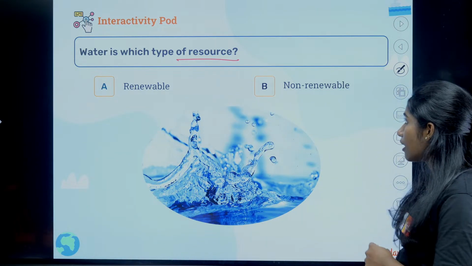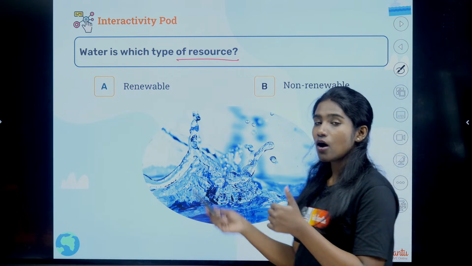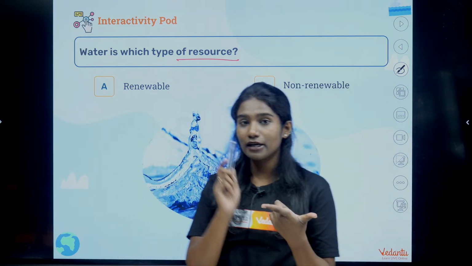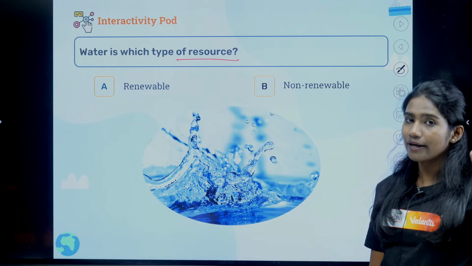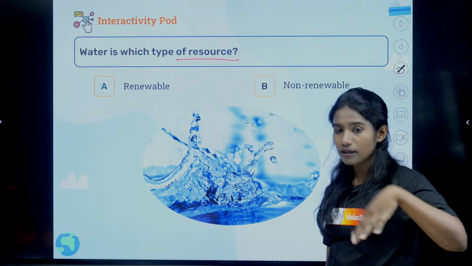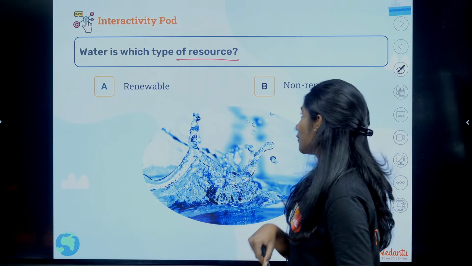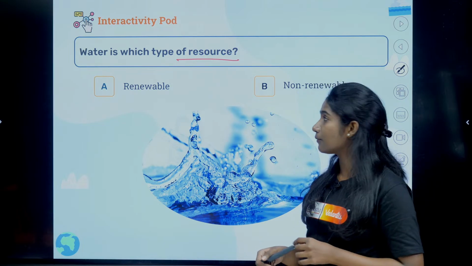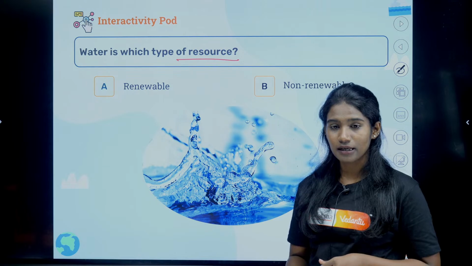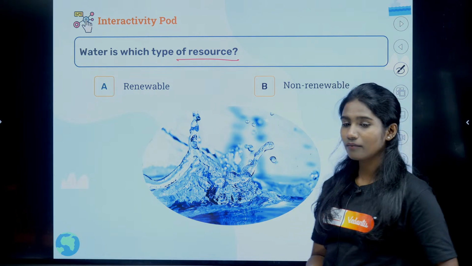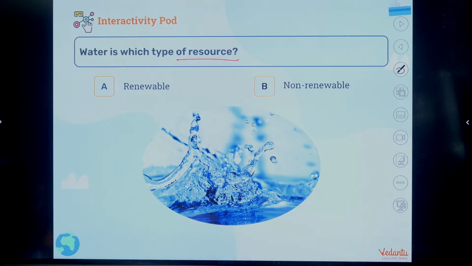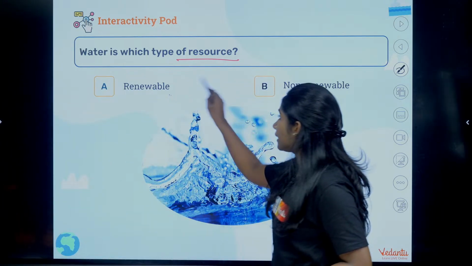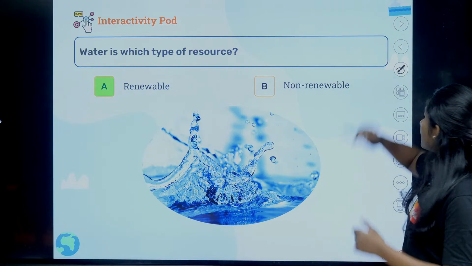See, till now we have covered the classification of resources on the basis of origin, on the basis of exhaustibility, and then we have started with the basis of ownership, wherein there are 4 types. Till now we have covered 2 types. The other 2 we will see. Before that, I want you all to answer whether water is which type of resource. Is it renewable or non-renewable? It is renewable. Right, it is renewable.